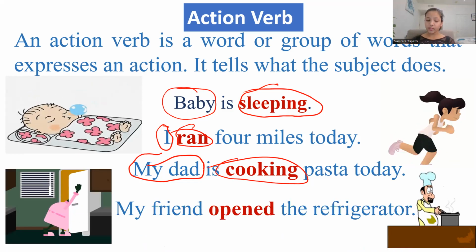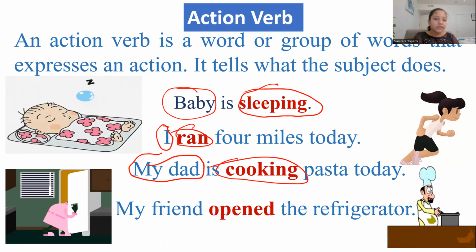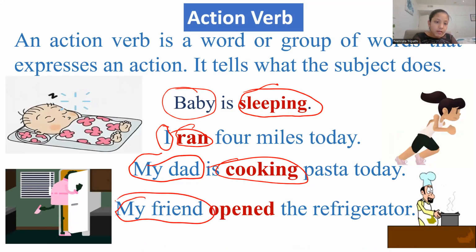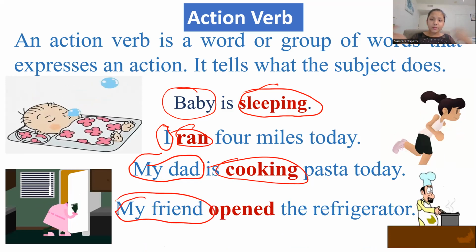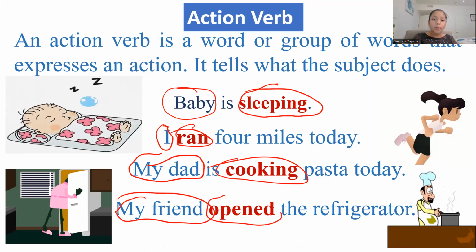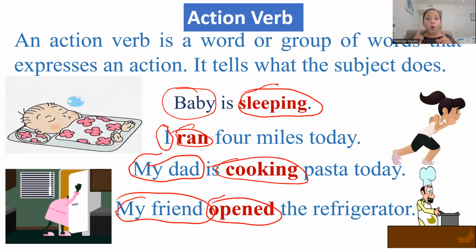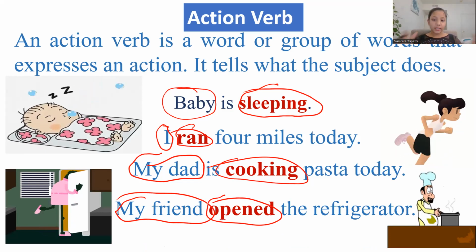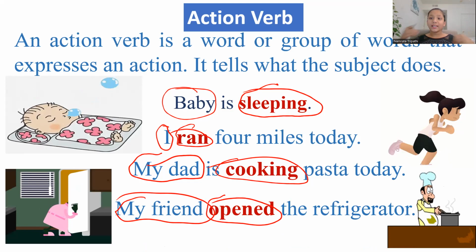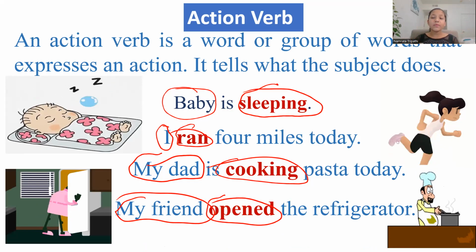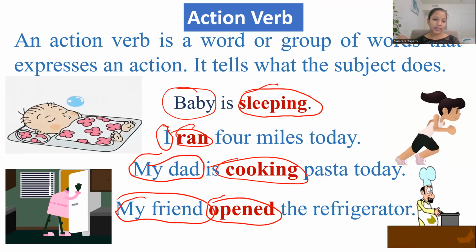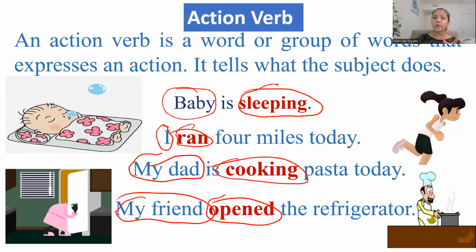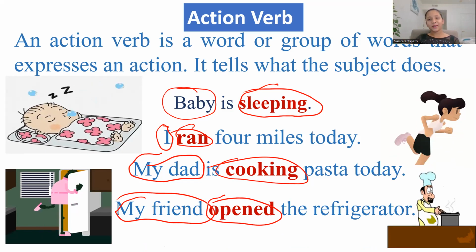My friend opened the refrigerator. So my friend here is the subject. But what did my friend do? My friend opened the refrigerator. So opened would be the action verb because it's showing an action. What did my friend do? He opened the refrigerator. Don't take all my food. Let's move on.